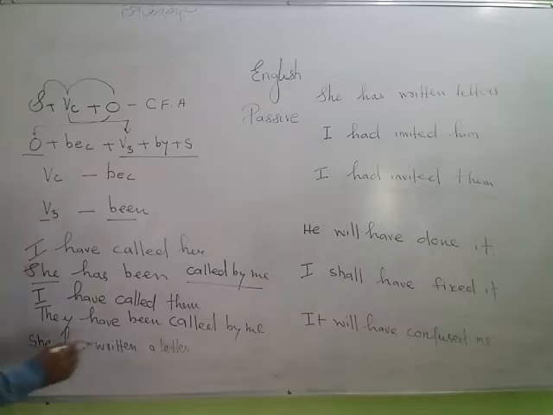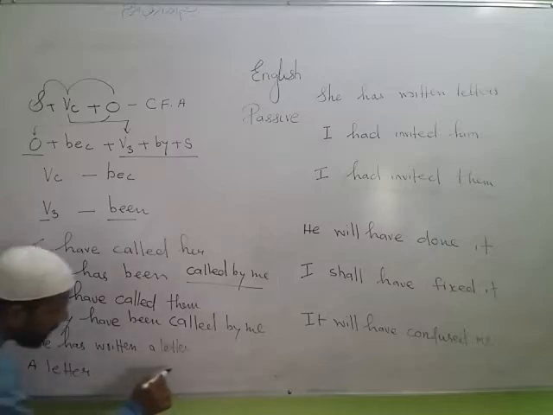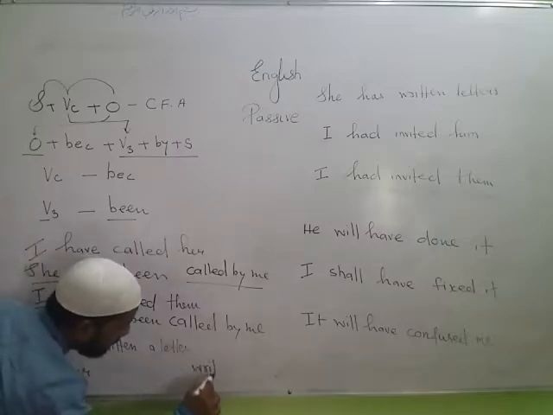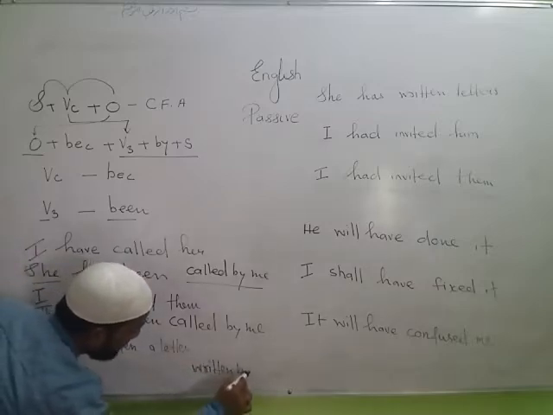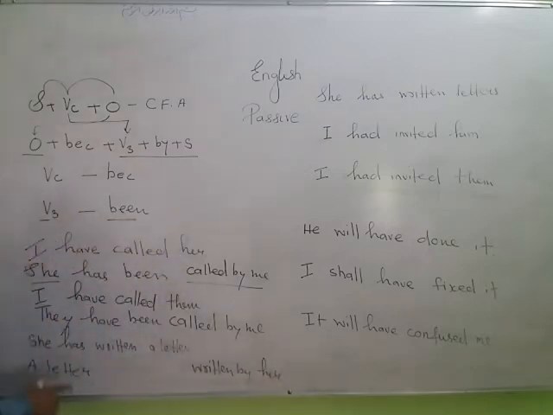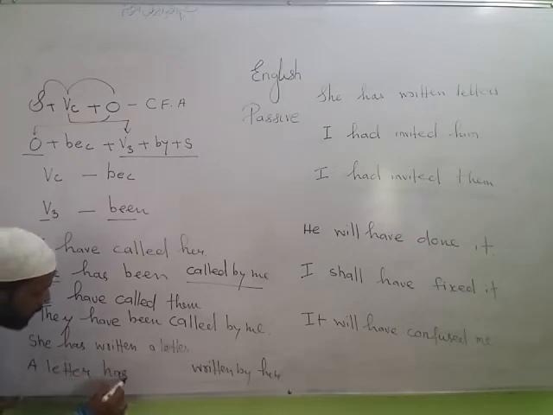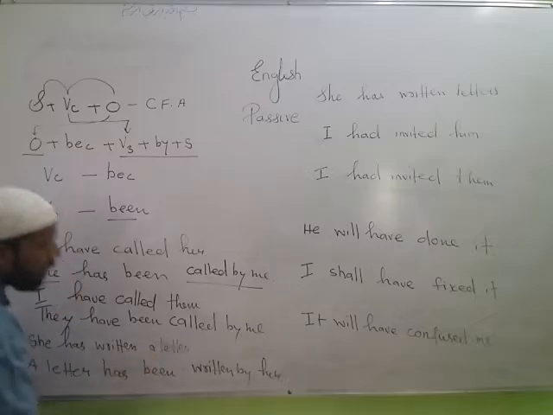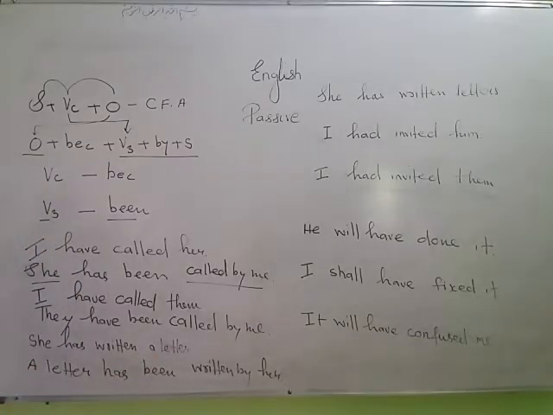Next sentence, a letter will come here, a letter, third form written, by, she becomes her. Again has was used because she, this subject, is singular, and a letter is also singular, so has will be used here also. Third form of be, the been form, will be used. Your answer will be: a letter has been written by her.